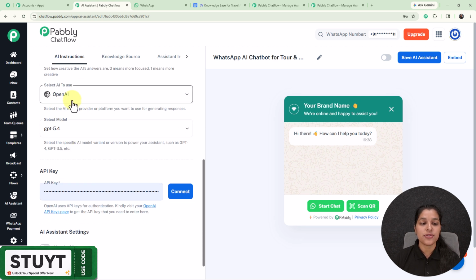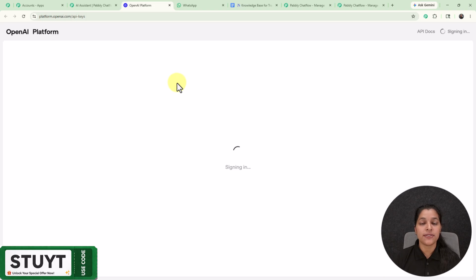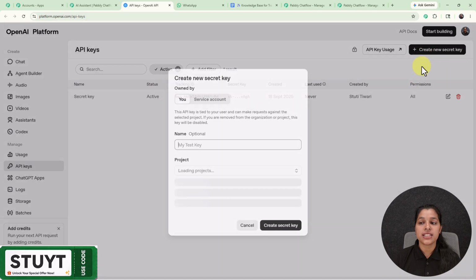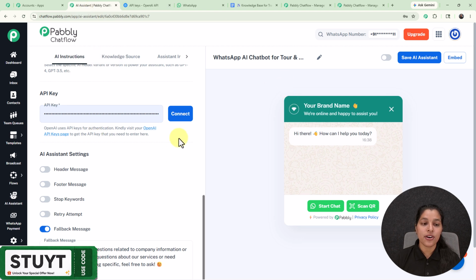And afterwards we have to select the AI to use, and now from here you have to select the model of your OpenAI. Now here we have to enter the API key, and for getting the API key you have to visit this OpenAI APIs key page given over the help desk. And right here we are on this page where you just have to click over this create new secret key button, and here you have to provide the name and the project name and click over this create secret key button, and your API key will be created. But for now I already have my API key, so I'm going to just click over this connect button, and right here my OpenAI key has been saved successfully.